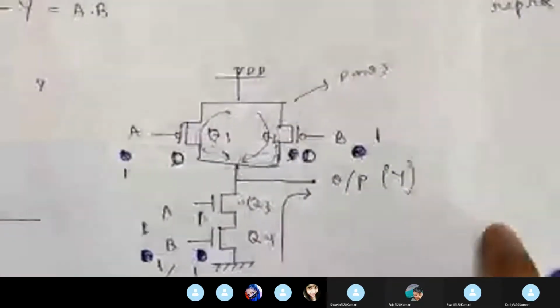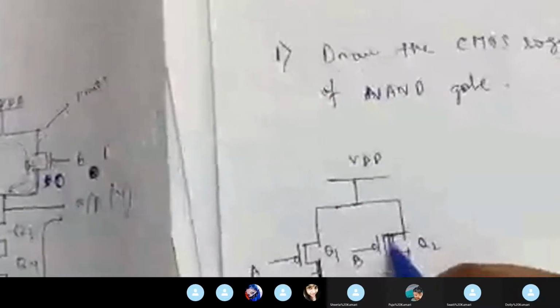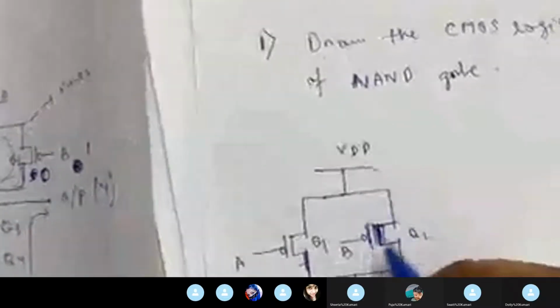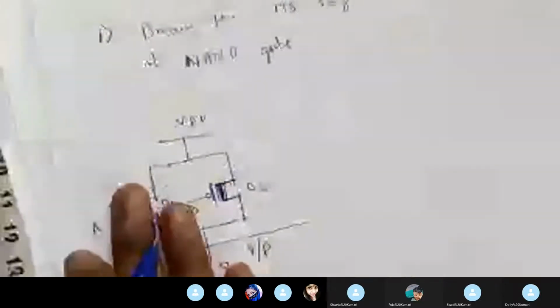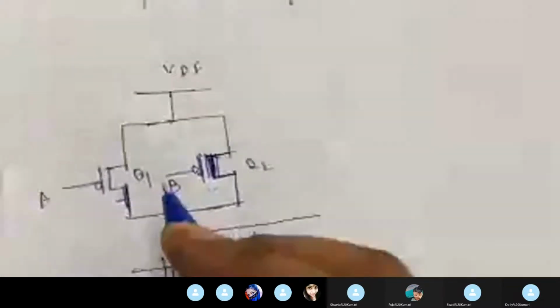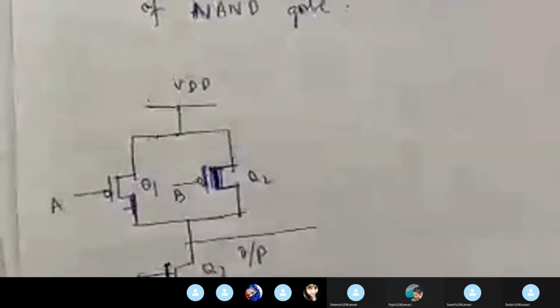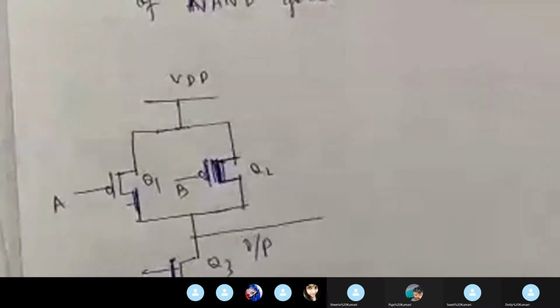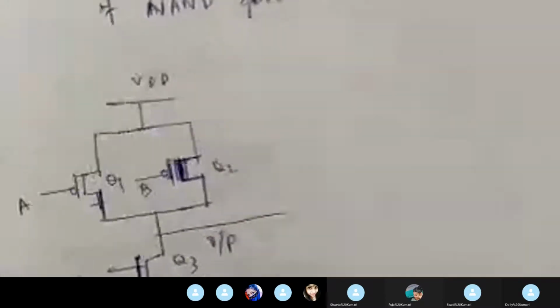See, up to here, this is the same because this is the NAND gate. But you can ask me, ma'am, here you have drawn this like this, and you have drawn it upside down. No problem. You can draw it this way or that way, the functionality is the same. Just keep in mind, whenever you are drawing PMOS, you have to keep a bubble over here, and when you are drawing an NMOS, you have to keep it without a bubble. That's it. Whether you draw from this side or that side, there is no difference. This is same.